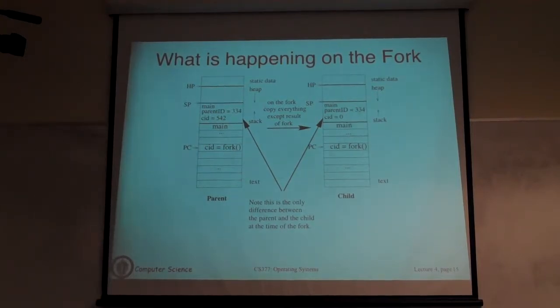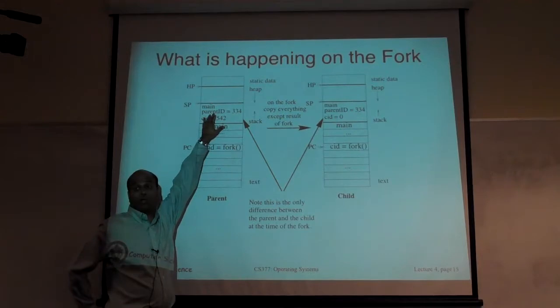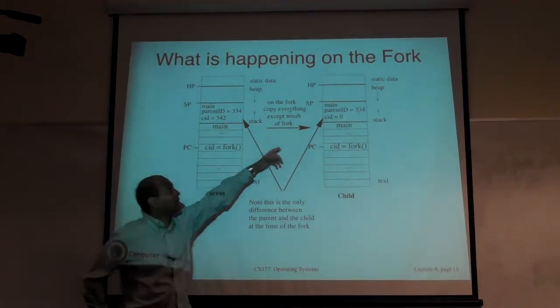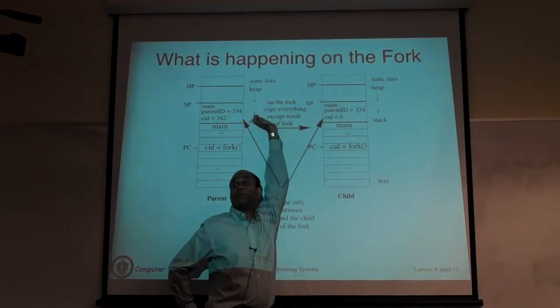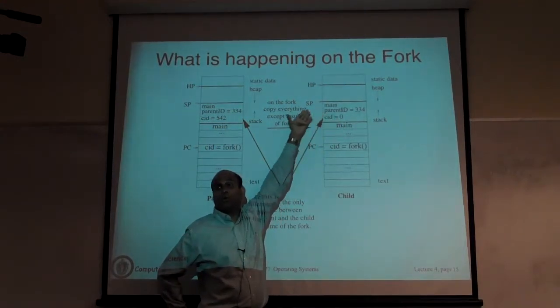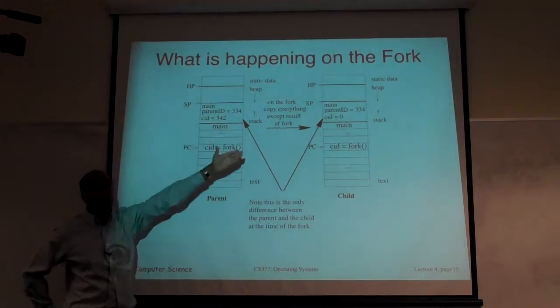The child's parent ID, is that supposed to be different so that they both have the same parent IDs? That's a variable, right? So that is basically just getting copied, just to show you that this gets a mirror copy. This is not the parent ID of this process, but it's a variable that you allocate and you just gave it value 334. The OS doesn't know this variable is supposed to be the parent of this. So it will just get a copy of that.